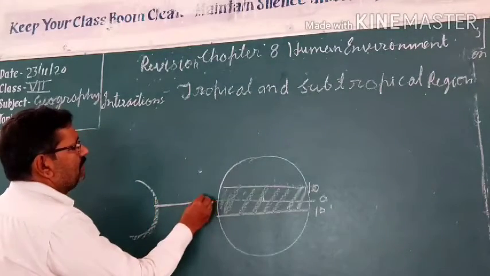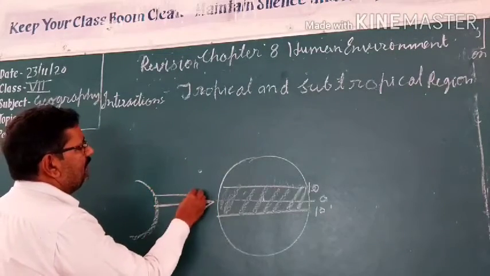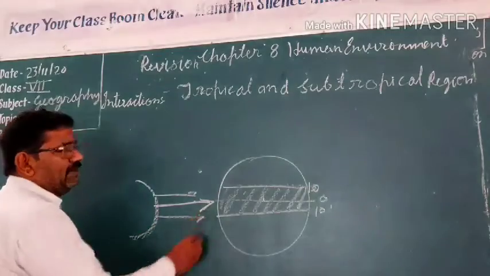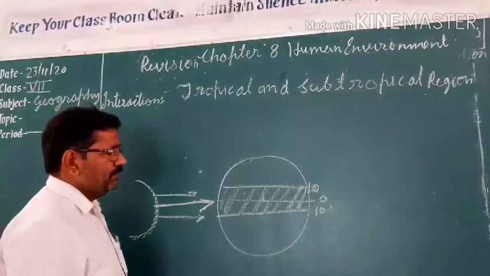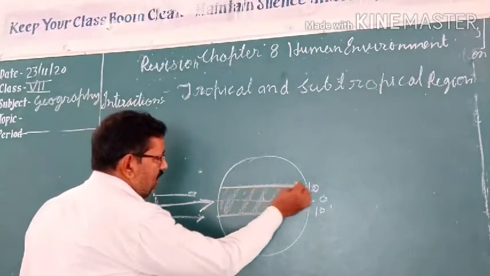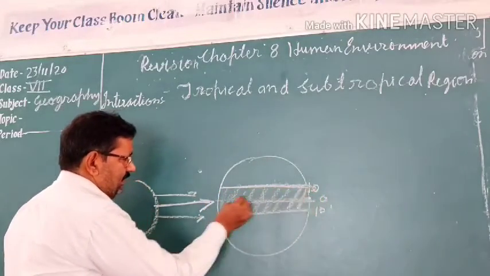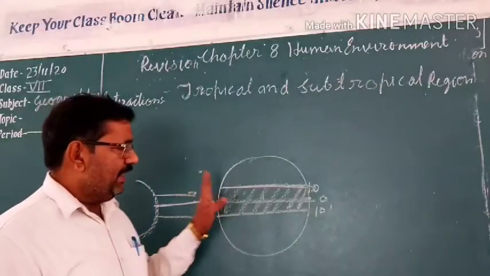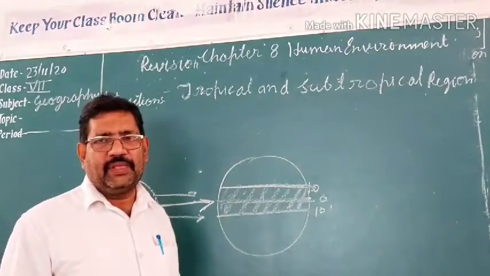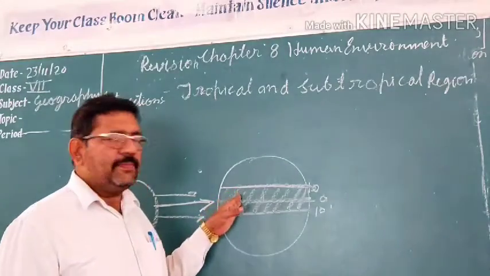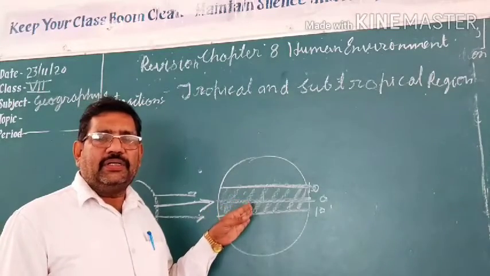It receives too much heat from the sun. It is the hottest zone of the earth, and in this area much humidity is there. Every day in this area rain occurs.